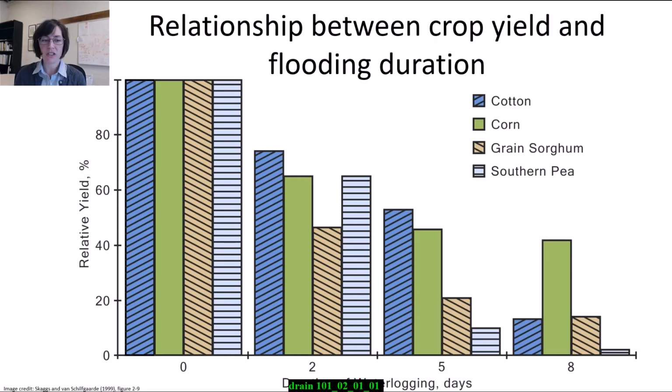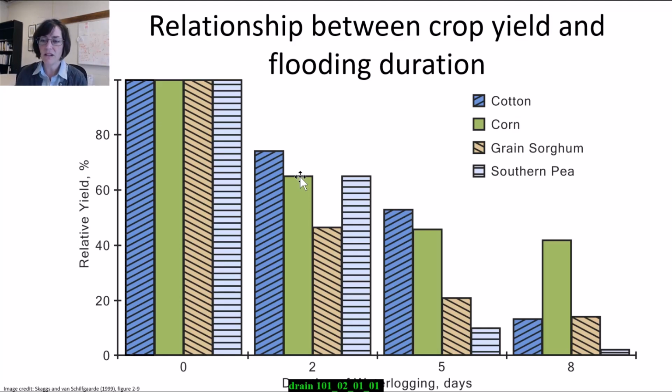Scaling up from seedling emergence to the actual end of the season and actual crop yield, which you see here, this is percent relative yield on the y-axis. This graph just nicely illustrates the important yield penalty that you get for a variety of crops. When you have, for example, just 2 days of waterlogging based on these data, you're below 80% yield for cotton. Corn is down to below 70% yield just after 2 days of waterlogging.